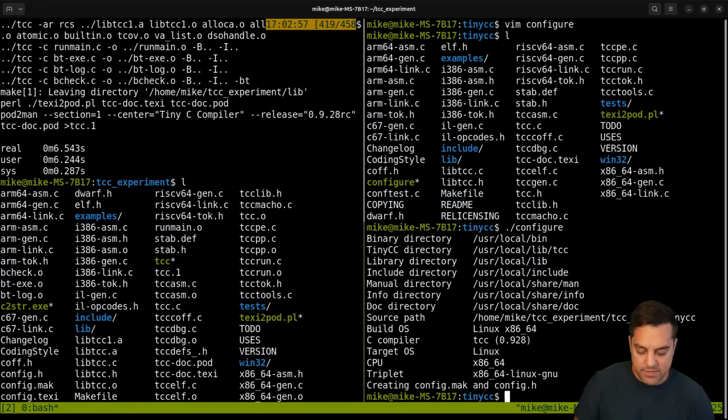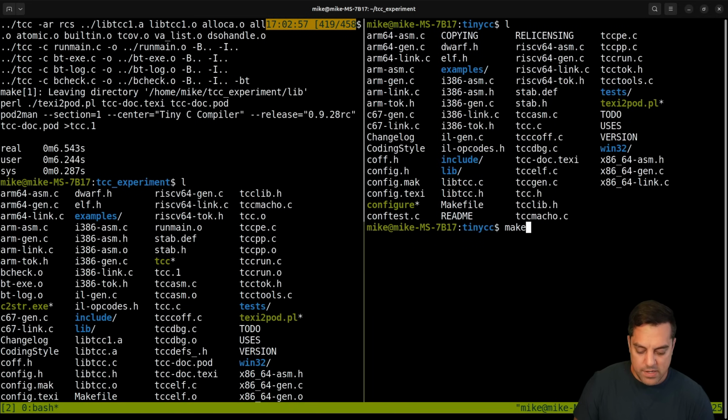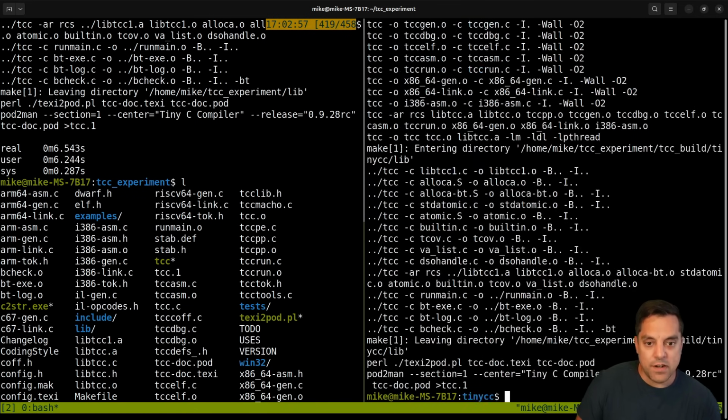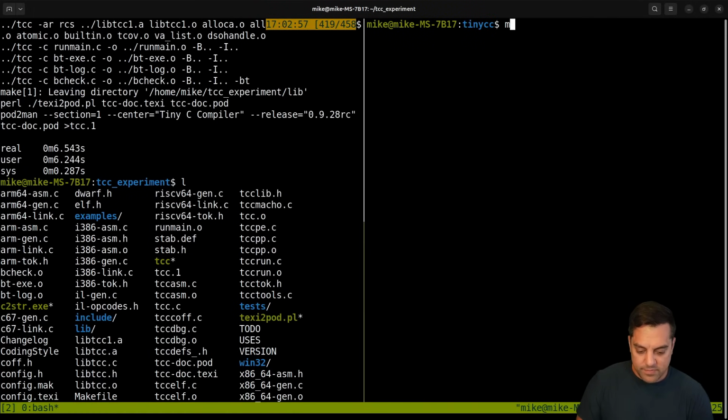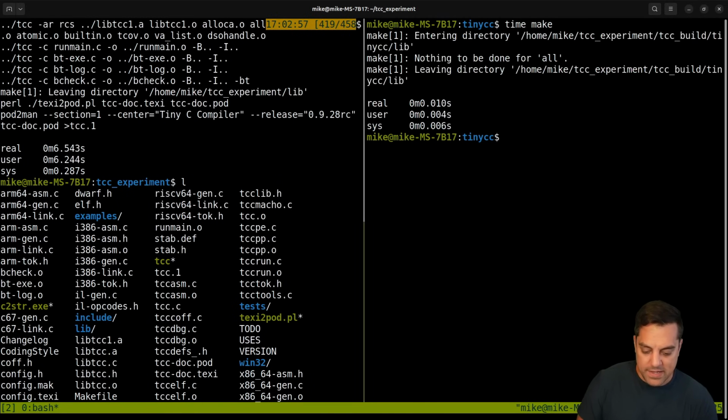Configure is going to tell us if that works here. I think it worked. I was going to run make again, and hopefully we see it start off with TCC here. Oops, I already screwed up my test because I didn't do a timer, but we do see TCC here. That's good news. Time make. Okay, it ran instantly because there's nothing to be done here.